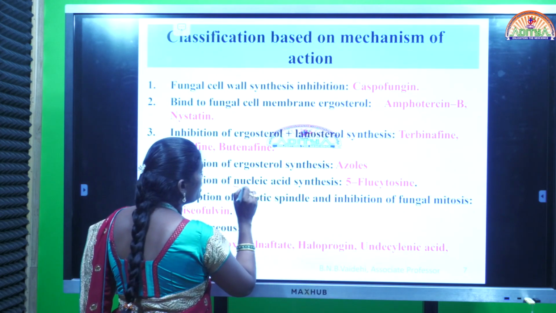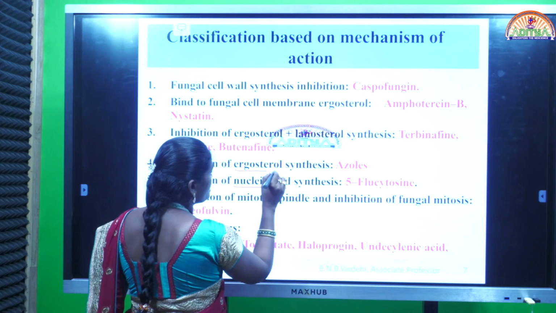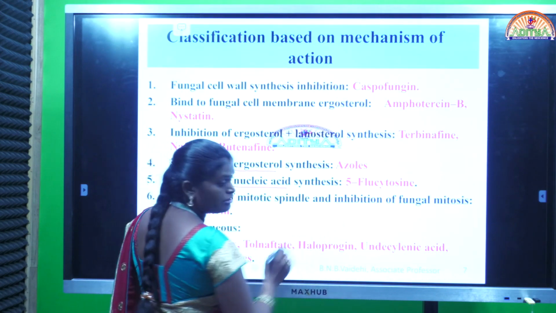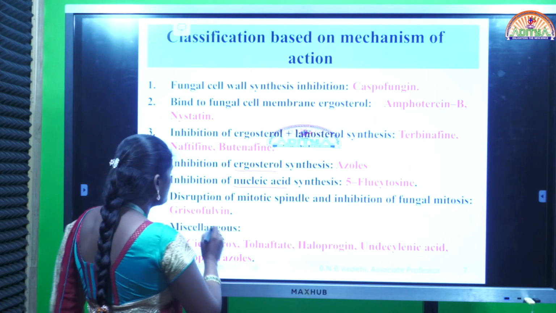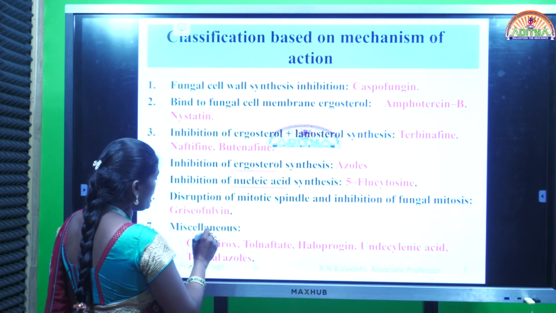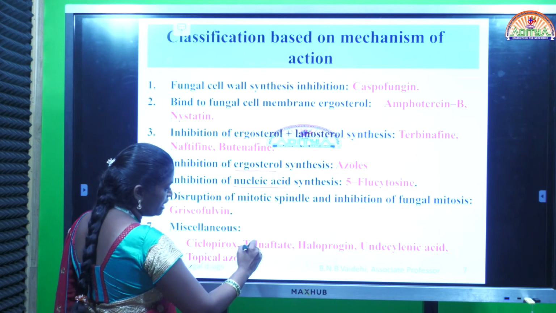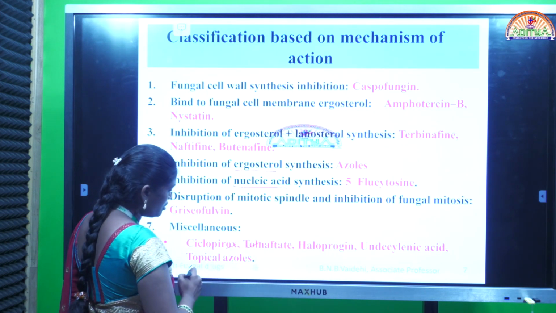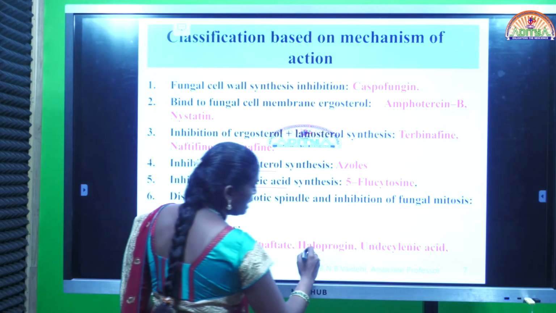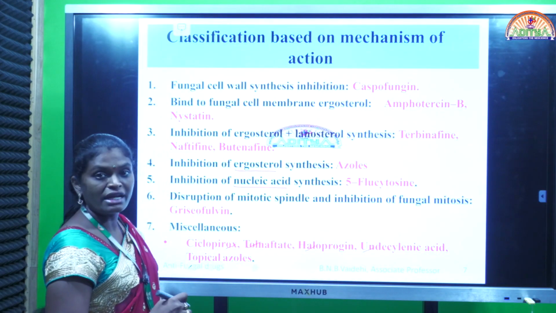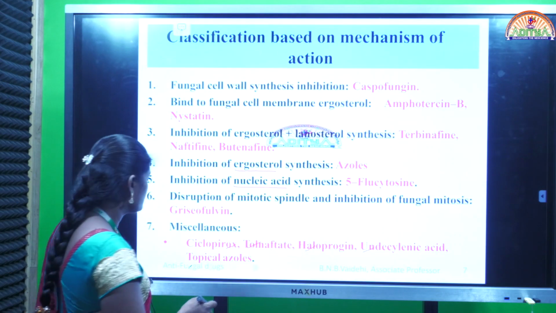Inhibition of nucleic acid synthesis, 5-flucytosine. Here various components are taken as targets. Next, disruption of mitotic spindle and inhibition of fungal mitosis. Example, griseofulvin. And the last category, miscellaneous. In this miscellaneous category, drugs like tolnaftate, ciclopirox, haloprogin, undecylenic acid, all these drugs exhibit their action by different mechanisms.